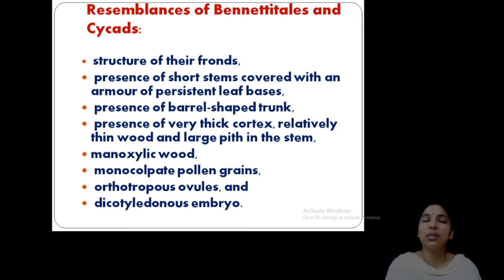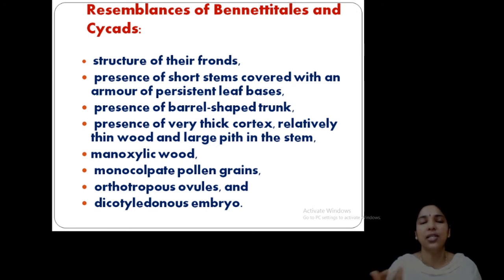And how they resemble the cycads is very important, which we already discussed. The frond, the leaf-like structure, compound leaves and persistent leaf bases, a stout, thick trunk, that is a barrel-shaped trunk, thick cortex, large pith in the stem, and manoxylic wood, which we already discussed, and monocolpate pollen grains of different types. You studied this in palynology.